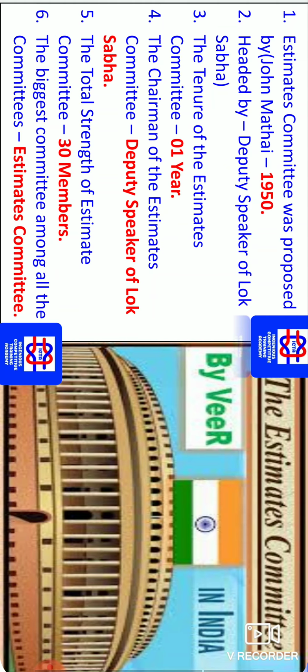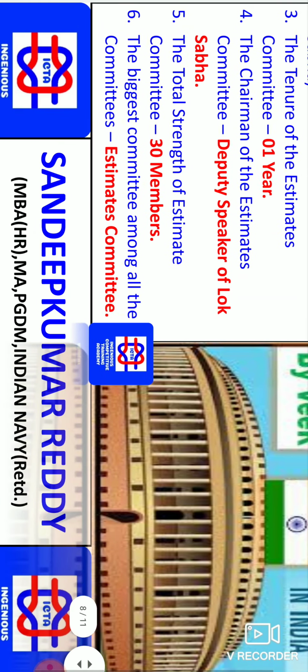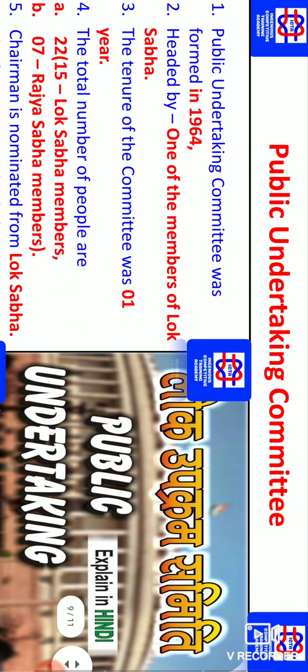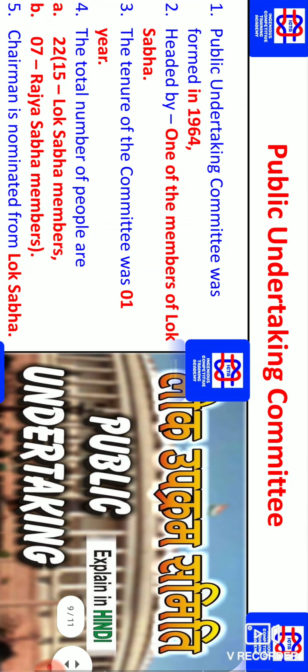The total strength of the Estimates Committee is 30 members. The biggest committee among all the committees is, as we have seen, the Public Accounts Committee is the oldest one. Now this Estimates Committee is the biggest one, which has got 30 members. So in this you will find what exactly the Estimates Committee functions like.